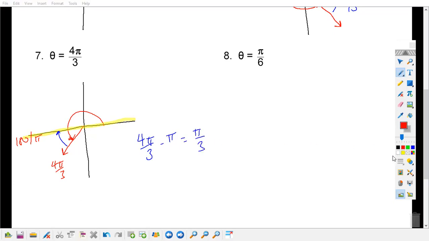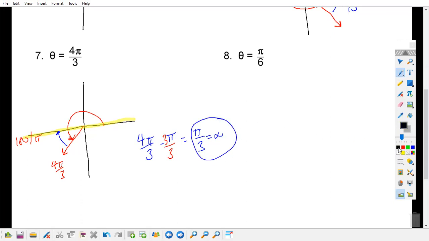If you're wondering how they got pi over 3, remember, this is a 1. As long as the numerator and denominator are the same value, it still equals 1, and I can just subtract straight across. So here is my alpha, my reference angle.